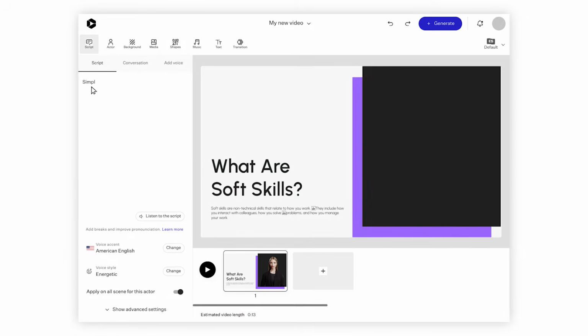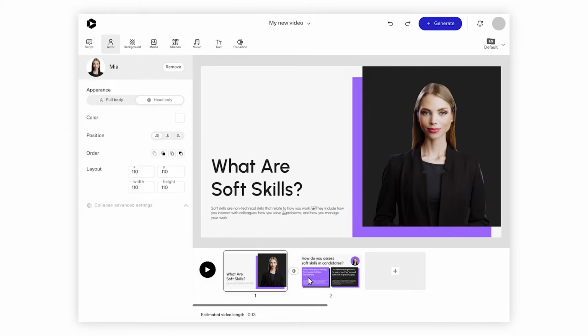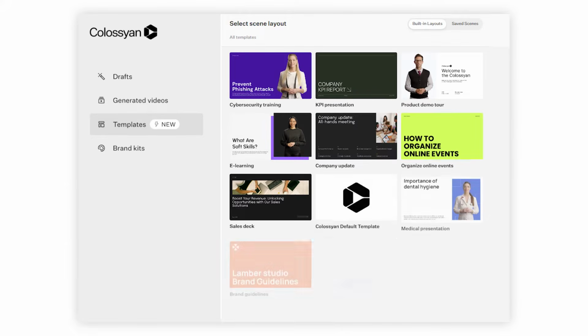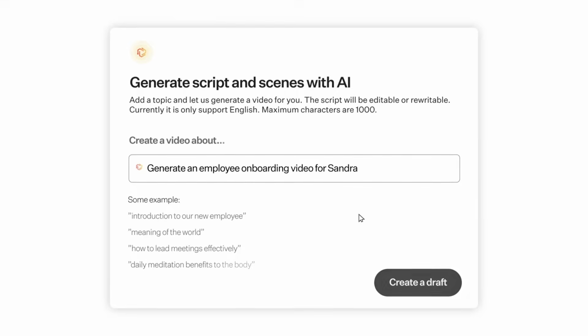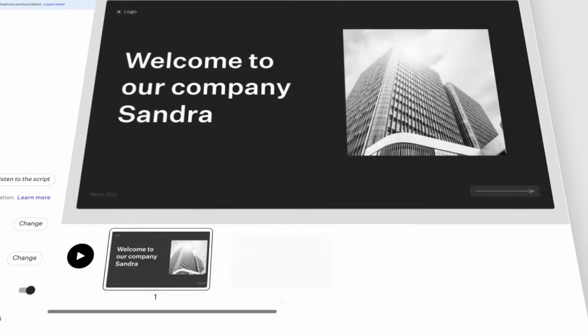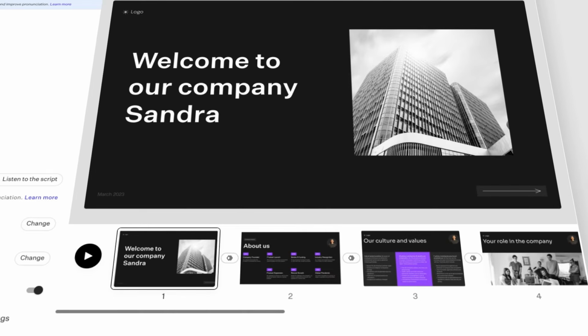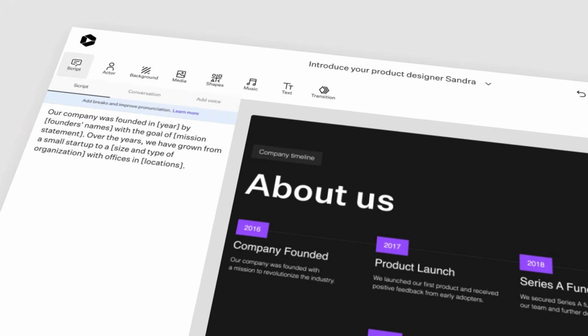Type or paste your text into the script box, choose your avatar, add a few scenes and transitions, and generate a professional studio-quality video. To help you get going even quicker, you can also create videos using our library of templates, import your PDFs or PowerPoints, or use our Prompt-to-Video feature. With Prompt-to-Video, you only need to describe the video you would like to make, and we'll create a complete video draft for you using GPT.